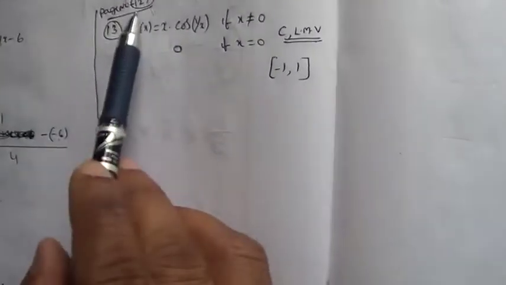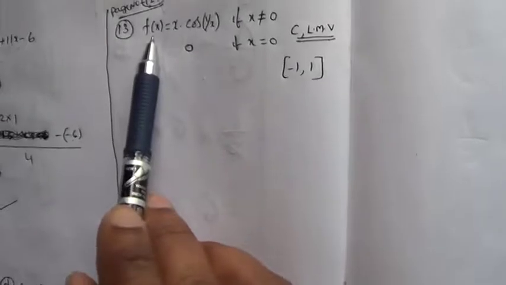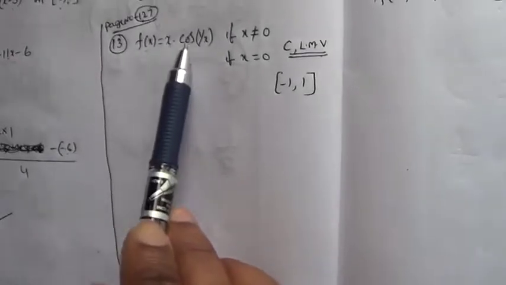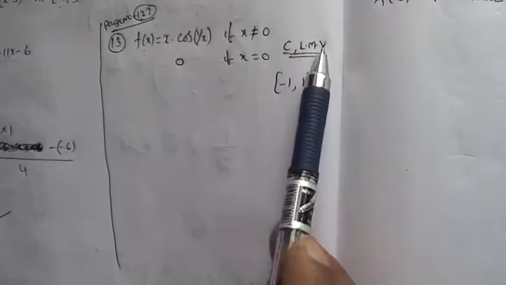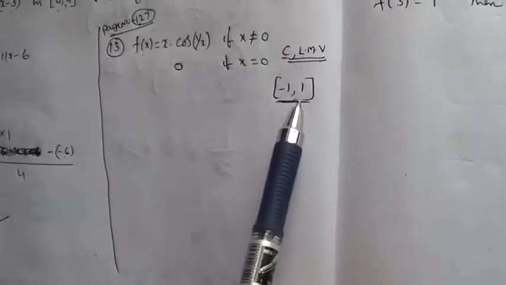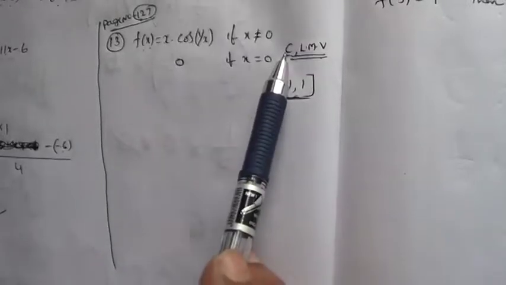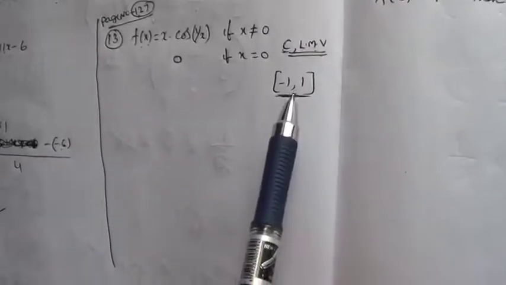Okay. Next you can see another question in page number 127. The function is given like this. f of x is equal to x into cos 1 by x. He is asking the value of c in Lagrange's mean value theorem in this interval. For this function, the value of c in Lagrange's mean value theorem in this interval.